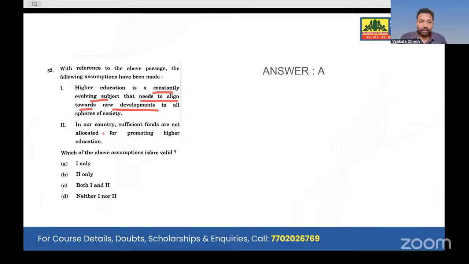But look at option number 2. In our country, sufficient funds are not allotted for promoting higher education. Right? See, the passage does not mention funding or resource allocation. How can we conclude that? Yes, maybe you and I may accept it in GS paper 1, but in this passage we should not accept it because it is not mentioned. So we go with option A.